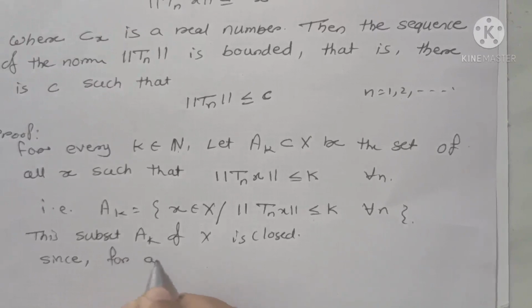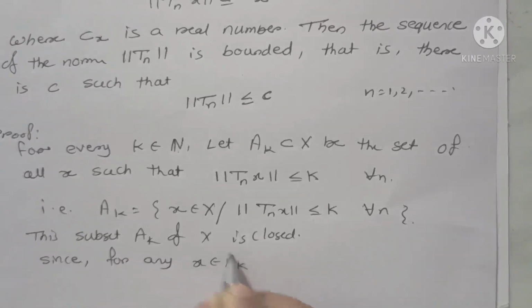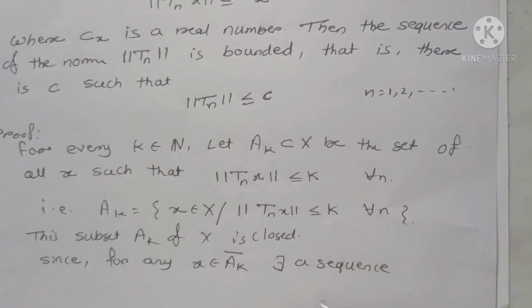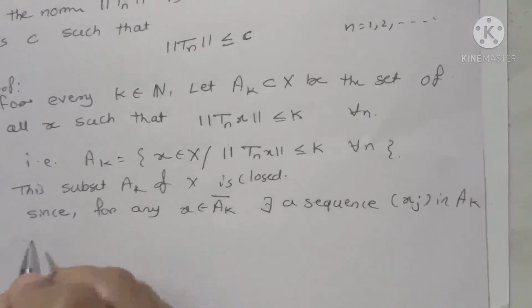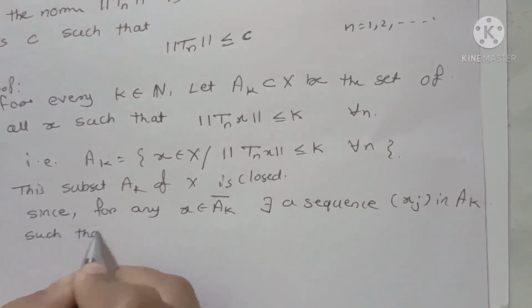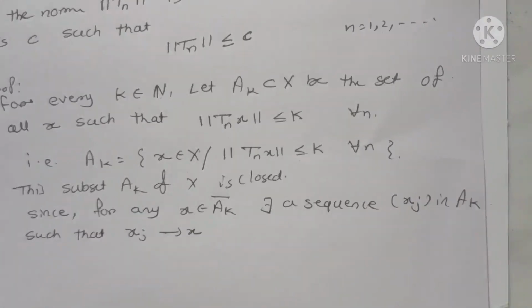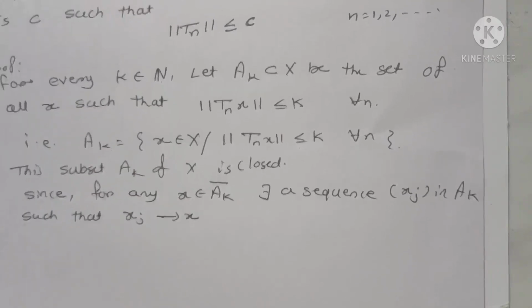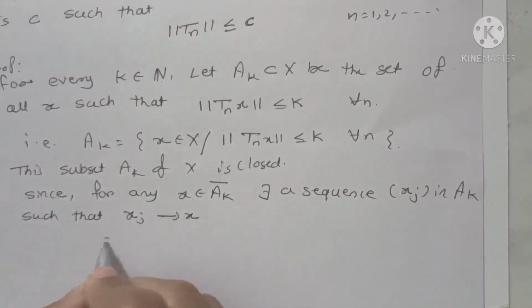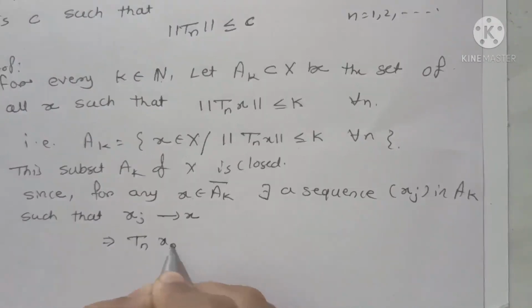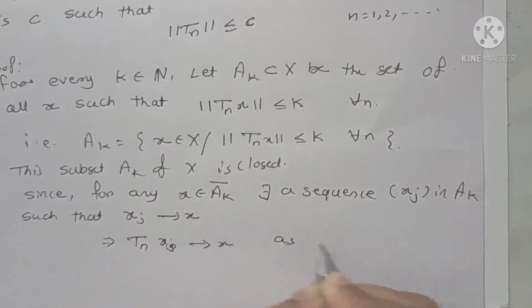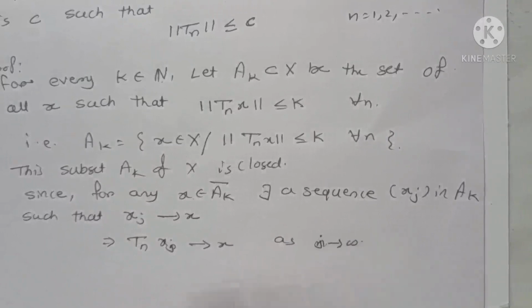Since for any x belongs to AK closure, by the definition of closure, there exists a sequence, say xj in AK, such that xj converging to x. Now xj converging to x implies that Tn xj converges to Tn x as j goes to infinity.